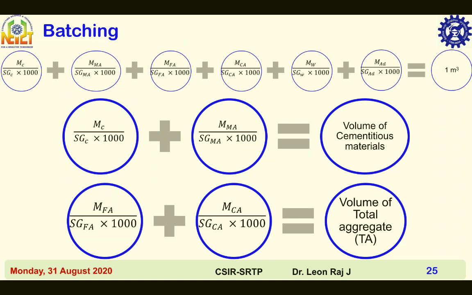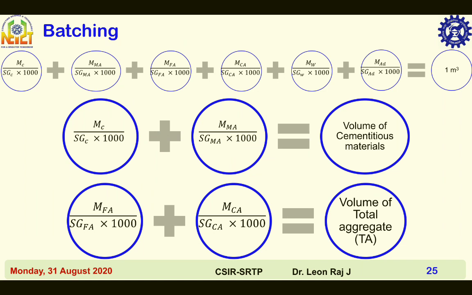Volume of fine aggregate is equal to mass of fine aggregate mfa divided by specific gravity of fine aggregate sgfa into 1000. Volume of coarse aggregate is equal to mass of coarse aggregate divided by specific gravity of coarse aggregate into 1000. Volume of water equals mass of water mw divided by specific gravity of water sgw into 1000. Volume of admixture is equal to mass of admixture divided by specific gravity of admixture into 1000, and the total is equal to volume of concrete, 1 meter cube.